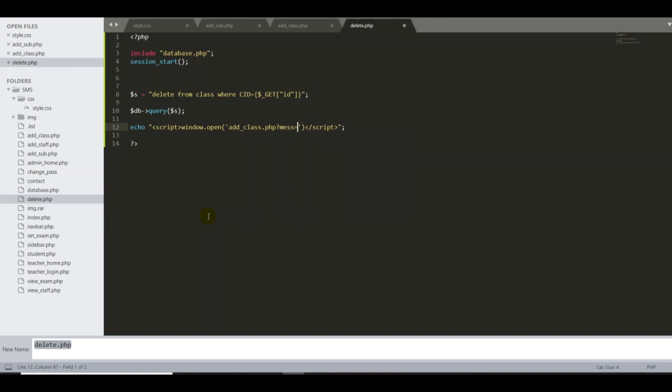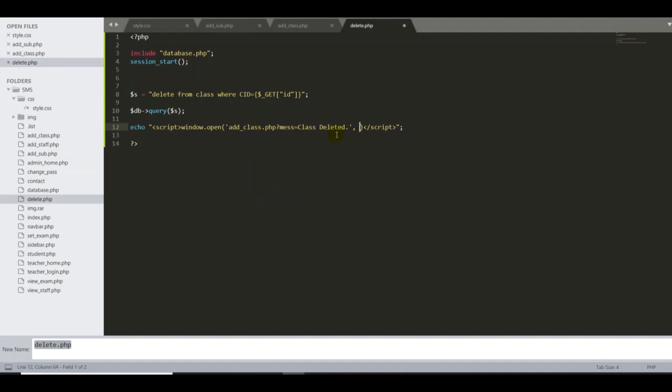The message, I'll tell you why I'm typing this in the script here, and message data or whatever: class deleted. Then a dot. Let me explain one by one.